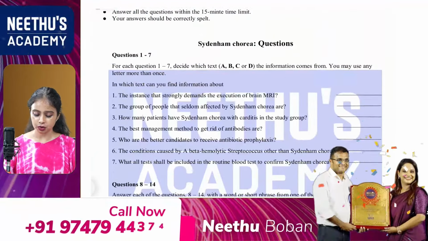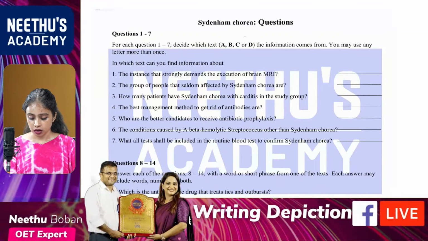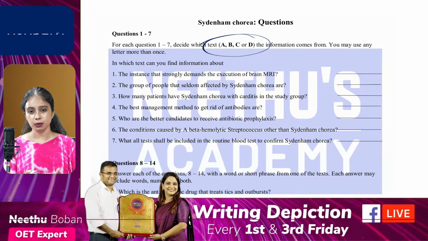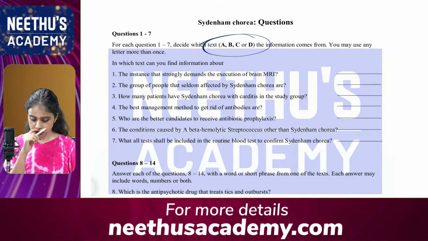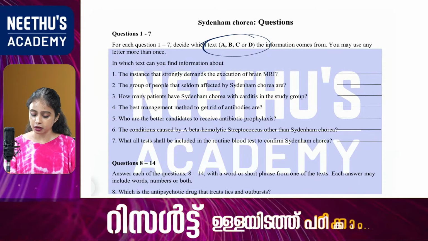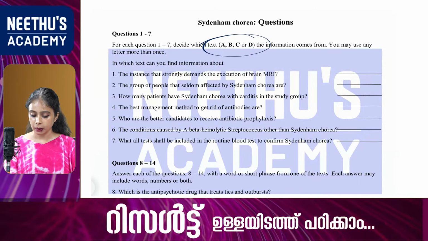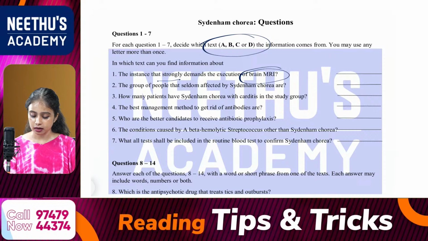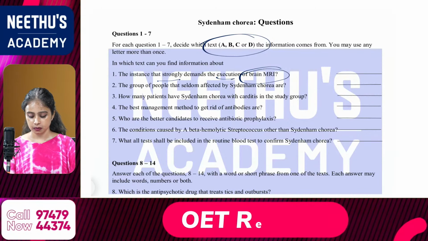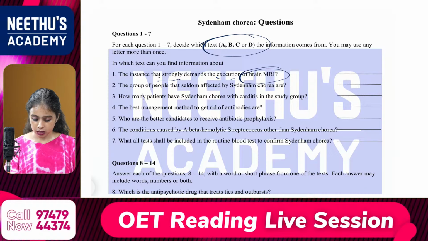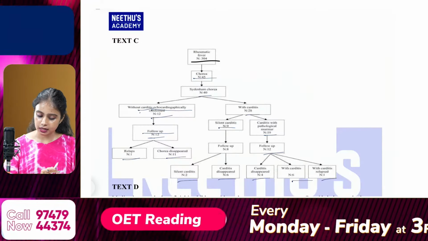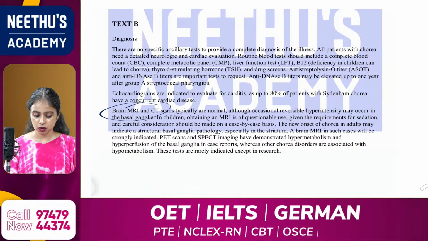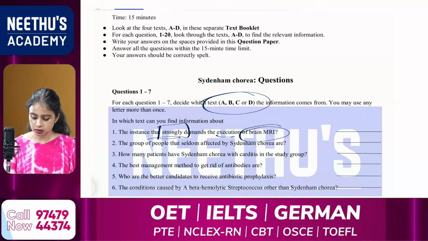And now I am moving to the first question. So what is mentioned here? You can find out your answers from whether it is A, B, C or D. Okay, and the letter can repeat. First question, the instance that strongly demands the execution of brain MRI. So where is this term MRI mentioned? So my keywords, strongly, execution, then MRI. Okay, so this particular term, as we know, is mentioned in text B, right? MRI, CT scan, everything. So directly my answer is option B.